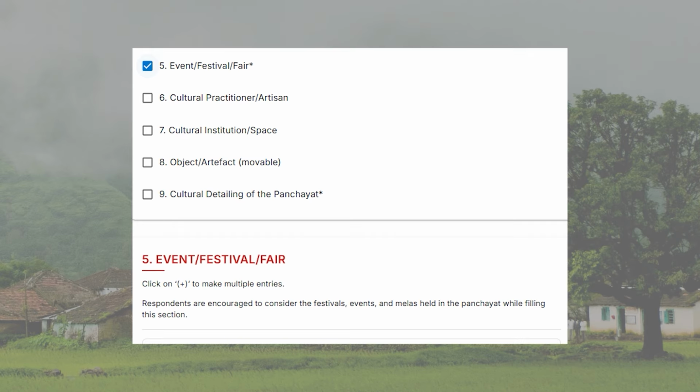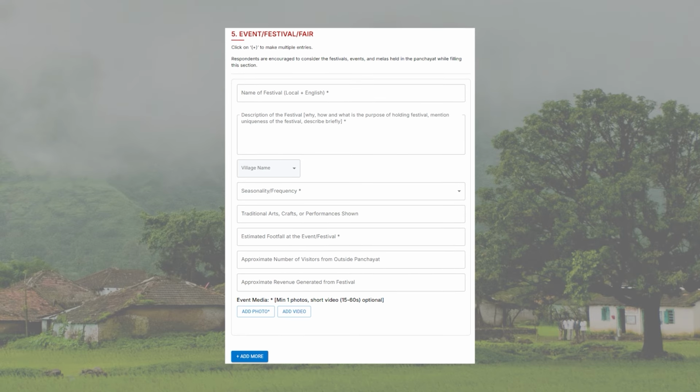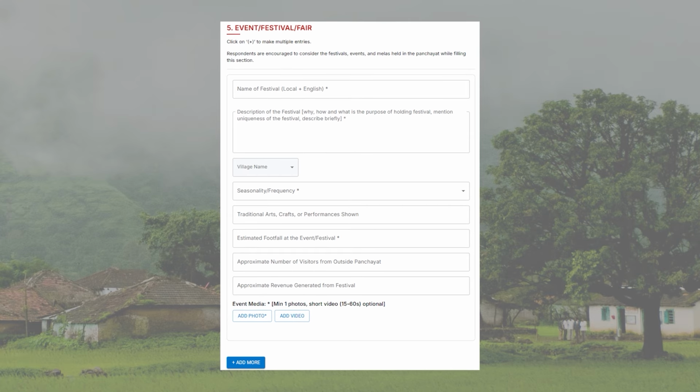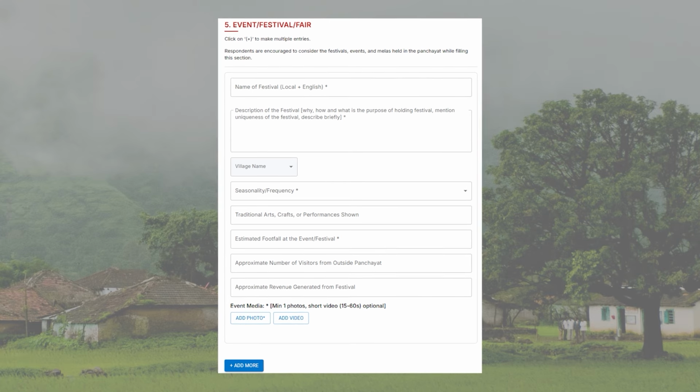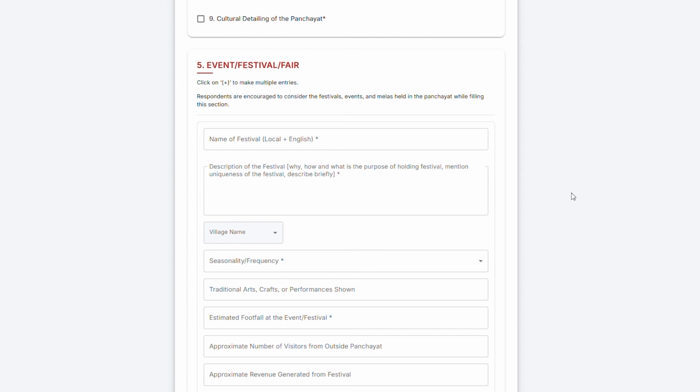Now click on question 5. Event, festival or fair. This question is used to record major local celebrations or gatherings in the village. Now, I will explain each field step by step. Name. In this column, write the local name of the event and also mention the English name if it is available.